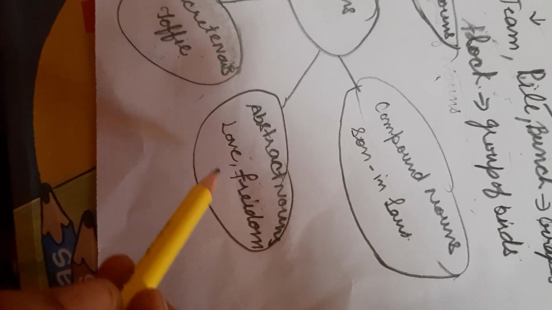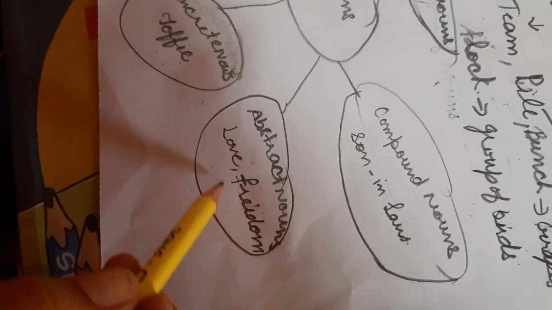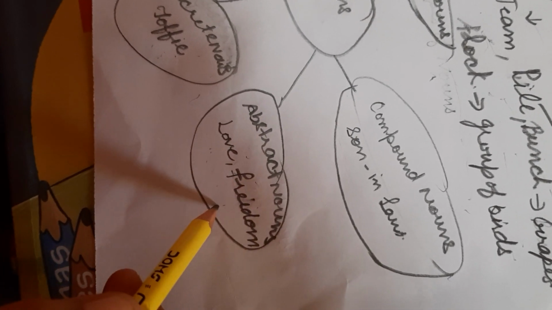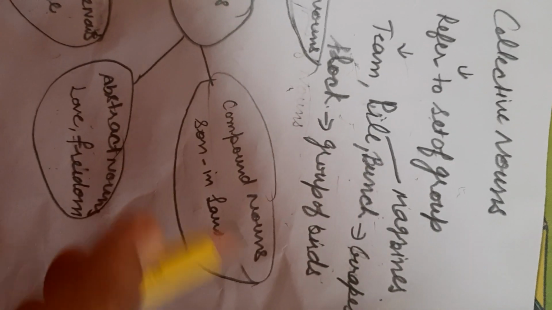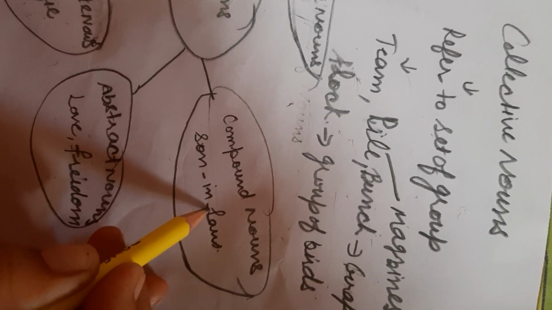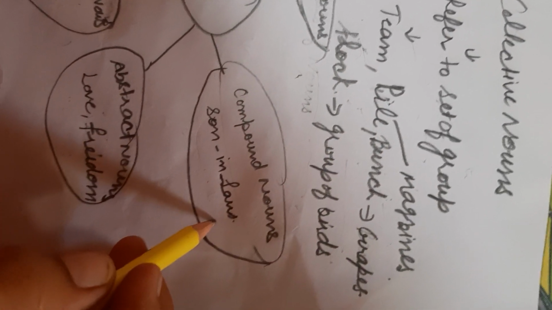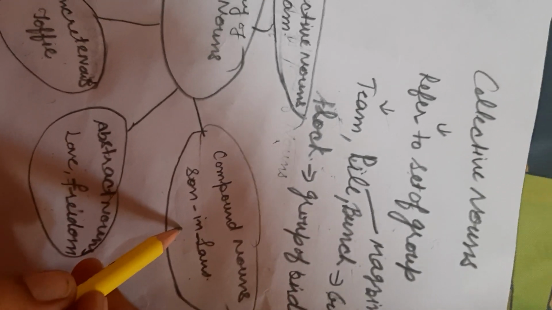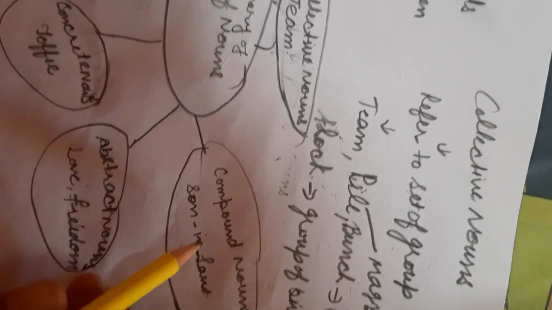Abstract nouns, regarding love, freedom, we cannot measure love, only it is felt, and we cannot measure freedom, we can feel it. Compound nouns, son-in-law, when we use the hyphen in these words, we can say these words are related to compound nouns.